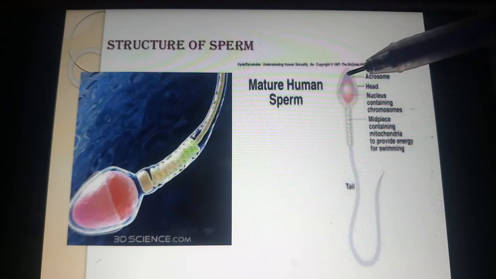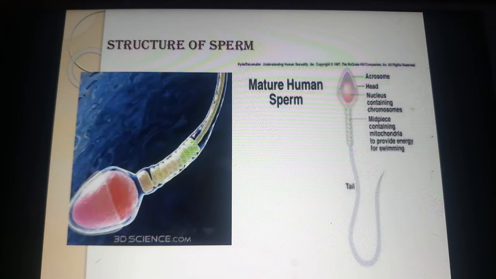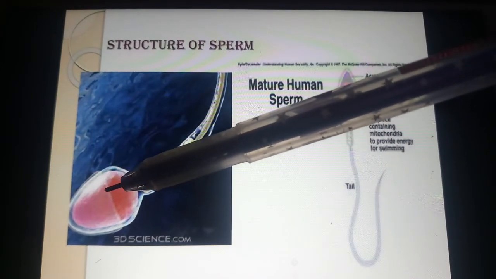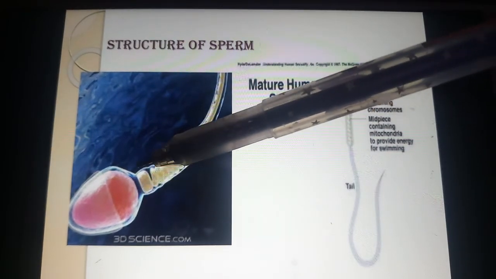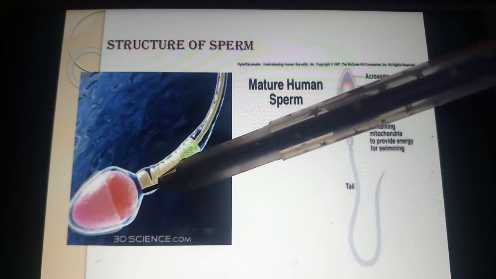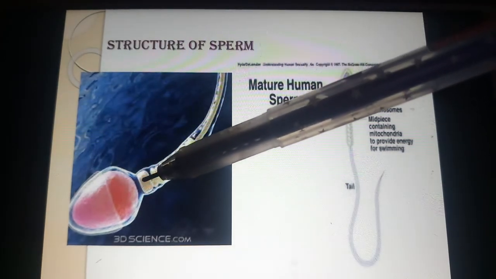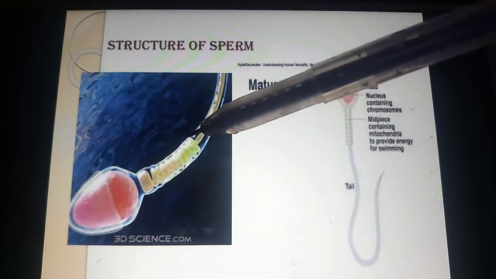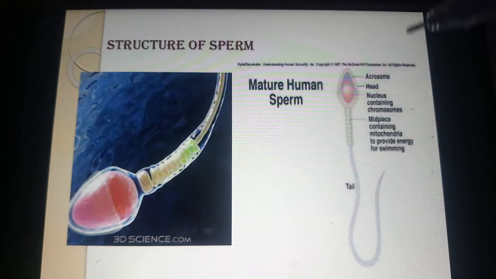Here it has 4 different parts. This part is called the head, and the short segment, can you see here? This part is called the neck. And this one, can you see a little wide structure? This part is called the middle piece.